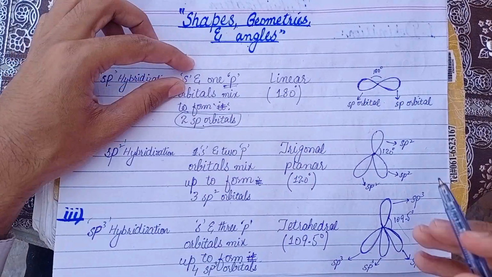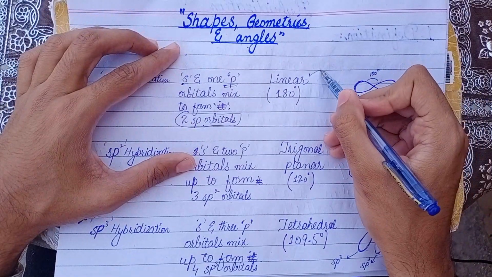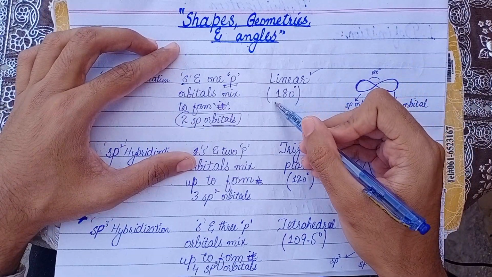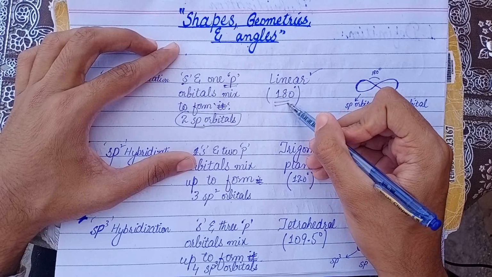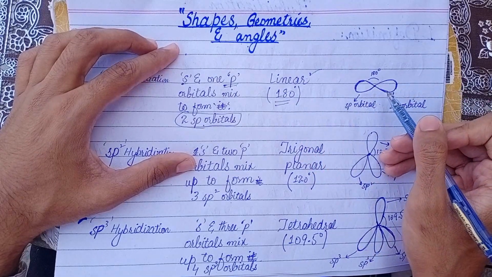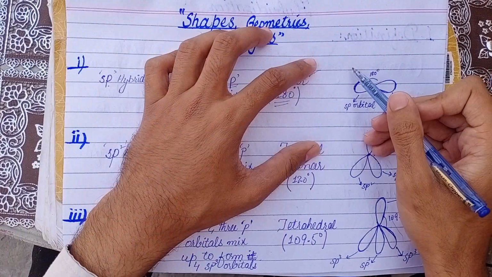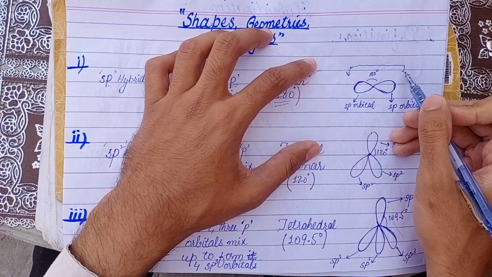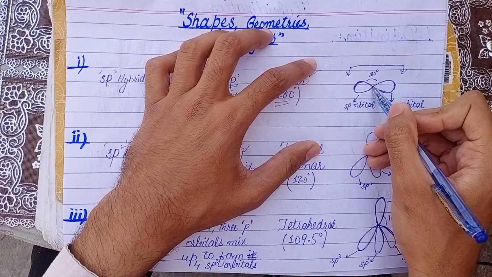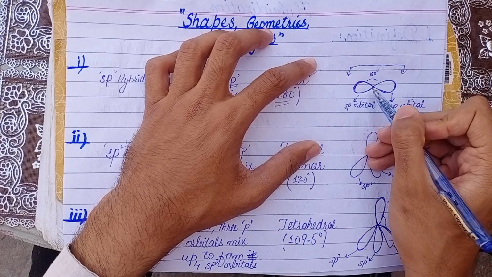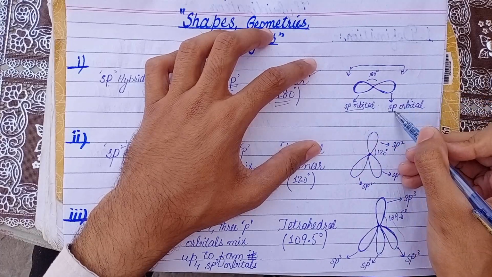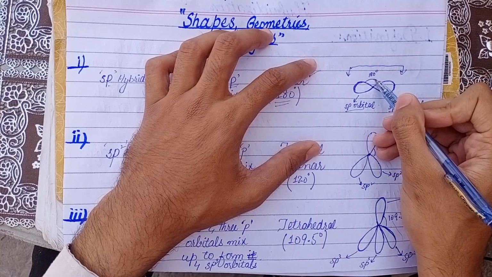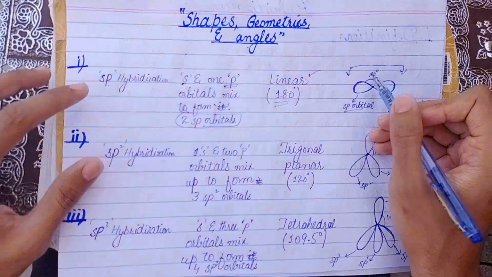These two new sp orbitals have a linear shape and a bond angle of 180 degrees between them. You just have to remember this shape: one sp orbital, another sp orbital, and the bond angle between them is 180 degrees.